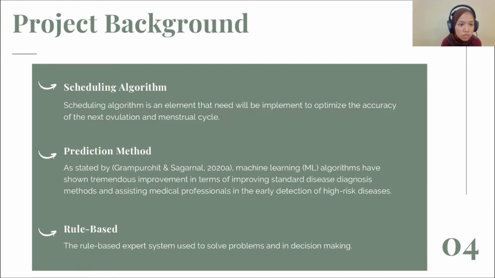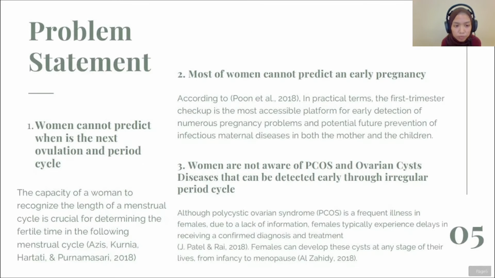For project background, first is scheduling algorithm. Scheduling algorithm is an element that needs to be implemented to optimize the accuracy of the next ovulation and menstrual cycle. Second is prediction method. As stated by Kampurohit and Sagana 2020, machine learning and algorithms have shown tremendous improvement in terms of improving standard disease diagnosis methods and assisting medical professionals in the early detection of high-risk disease. Lastly is rule-based. The rule-based is a system used to solve problems and in decision making.